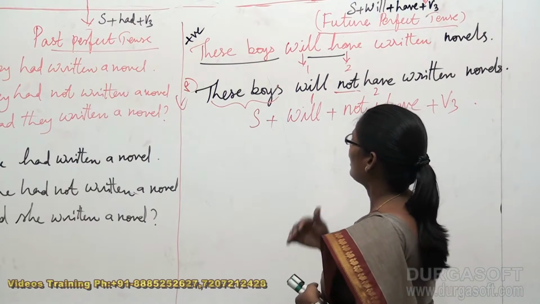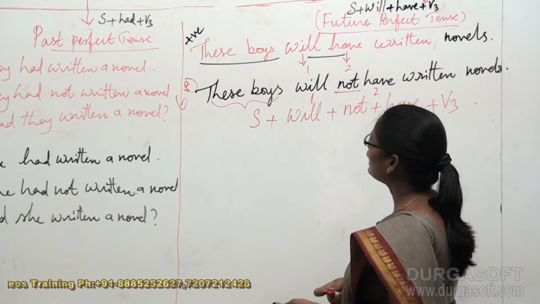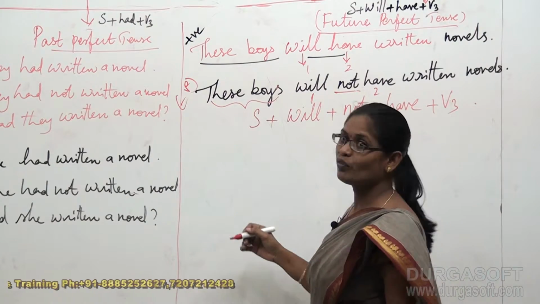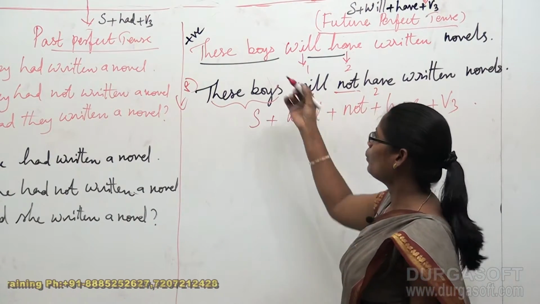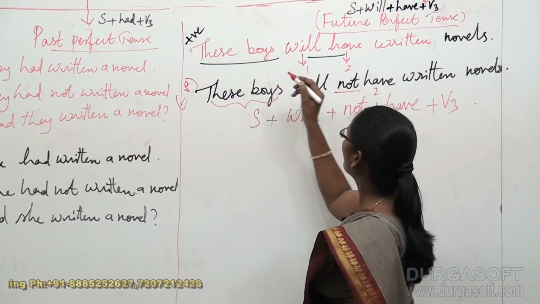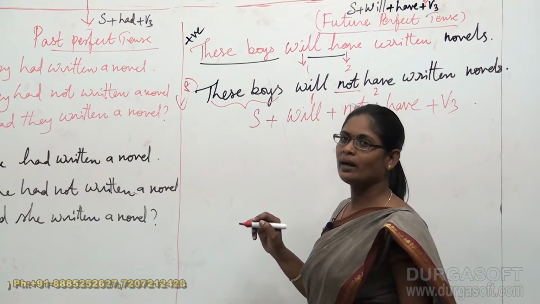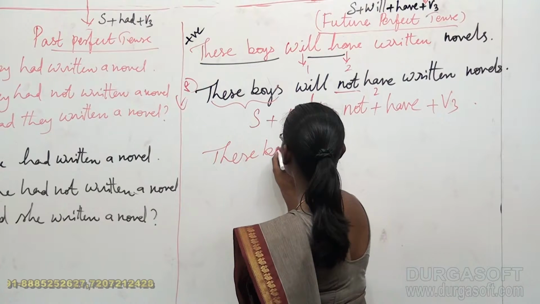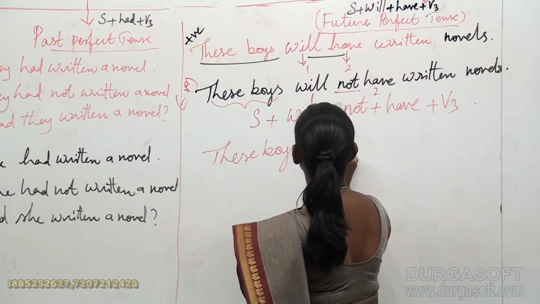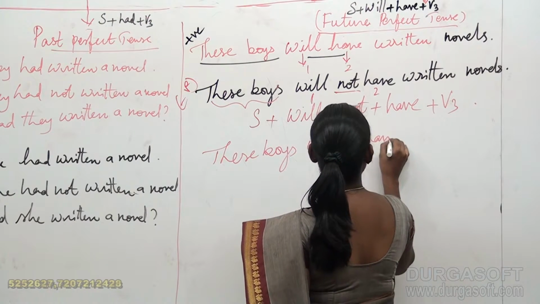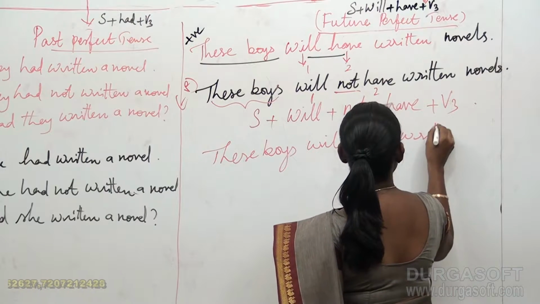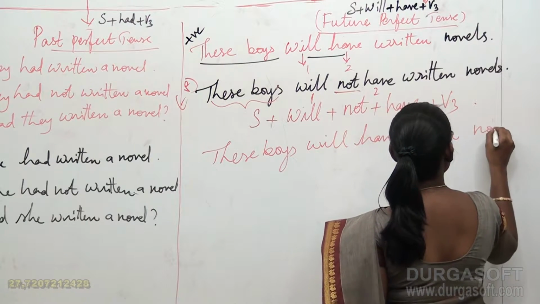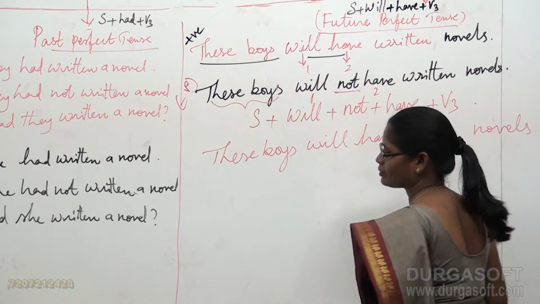Okay. And let us deal with the formation of a question from the positive pattern. Once again, I would like to copy the above sentence, that is these boys will have written novels.